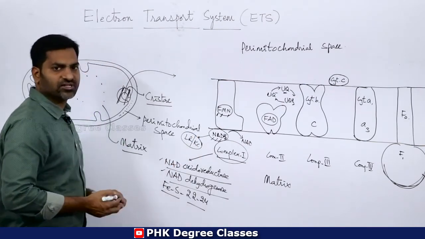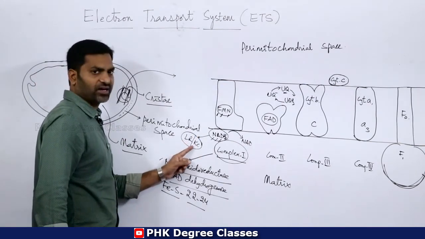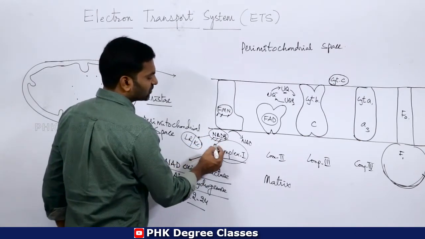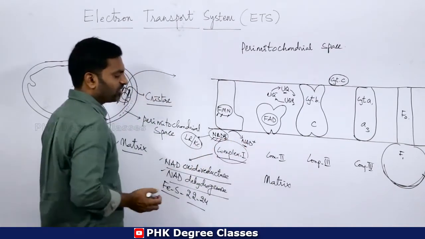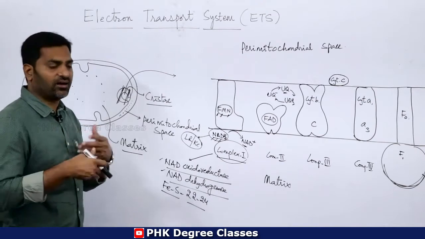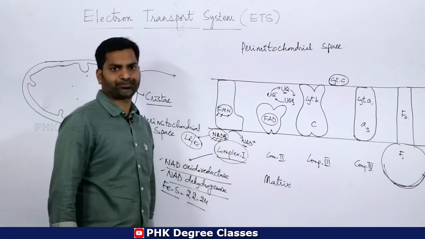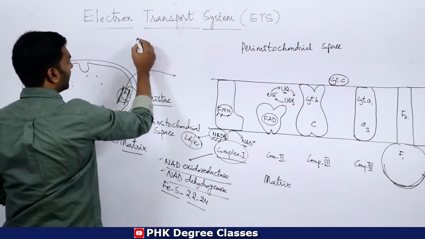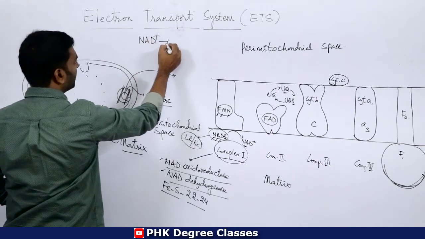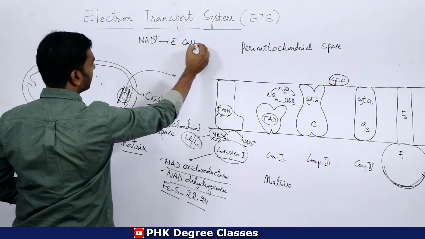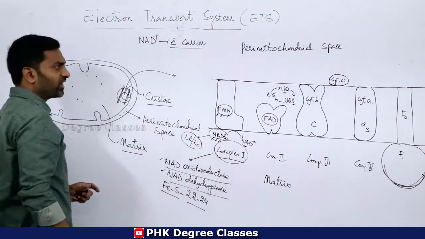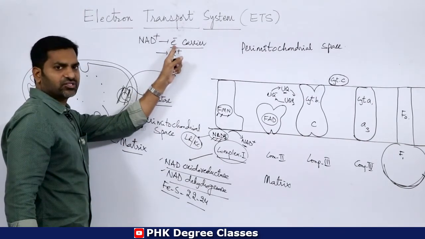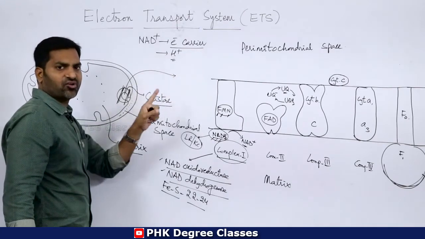The NADH2s which are formed in the link reaction and Krebs cycle are involved in complex 1. These NADH2s will become NAD plus. So what is NADH2, NAD plus or NADH2? Remember, NAD is a best electron carrier. It carries electrons, and it receives protons in the electron transport system.